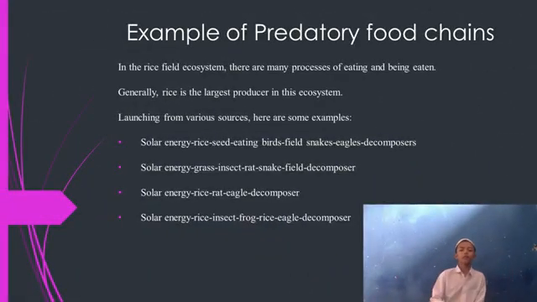Okay, example of predatory food chain. In the ecosystem, there are many processes of eating and being eaten. Generally, the producer in this ecosystem gets energy from various sources. Here are some examples. Number 1, solar energy, rice, chicken, birds, field snakes, eagles, decomposer. Number 2, solar energy, grass, insect, rat, snake, decomposer. Number 3, solar energy, rice, rat, eagle, decomposer. Number 4, solar energy, rice, insect, frog, eagle, decomposer.